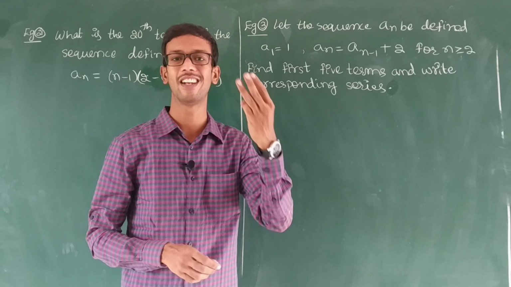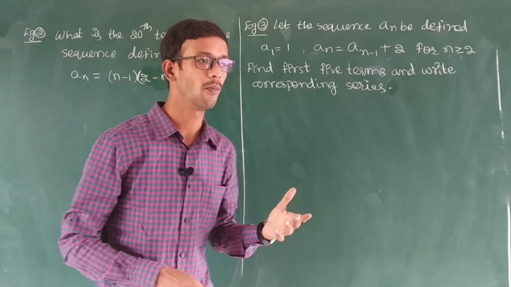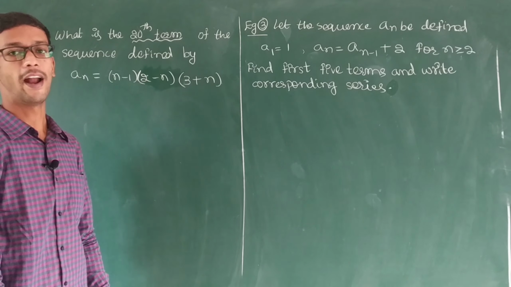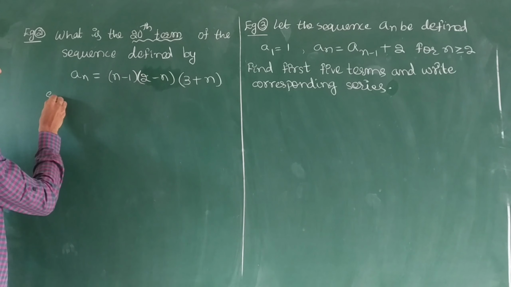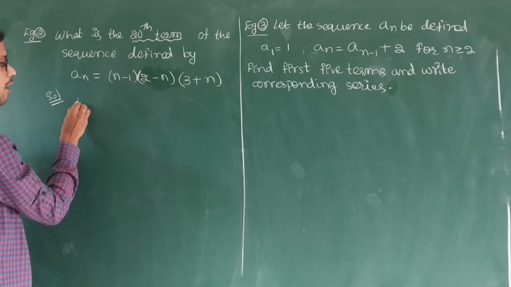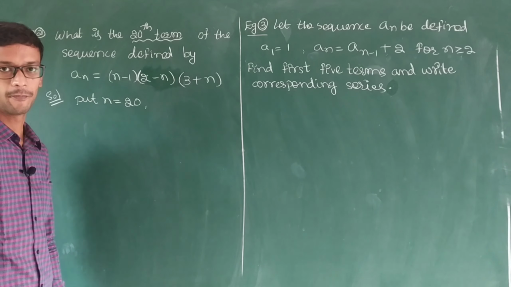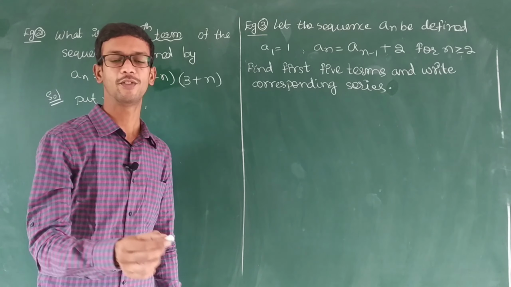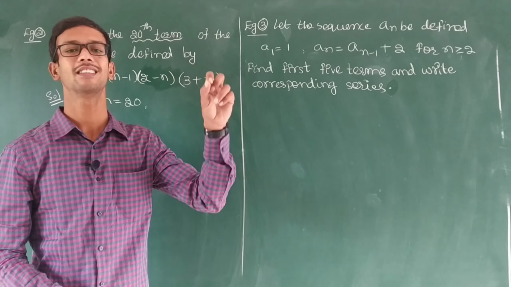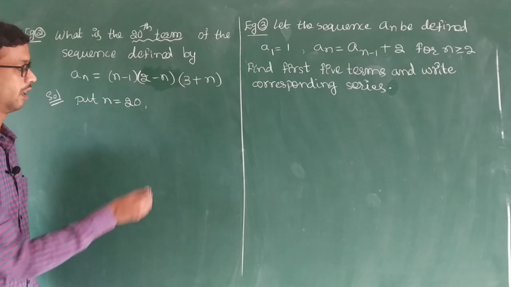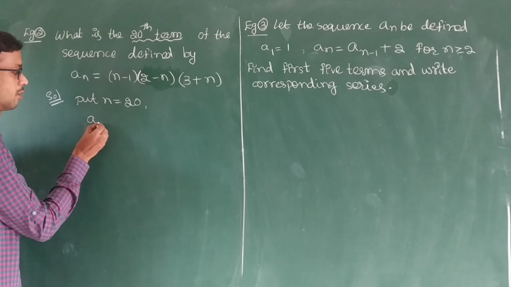In the previous problems, 3 terms were asked, but in this problem we just have to find the 20th term. So put n equal to 20. First 3 terms means 1, 2, 3. Directly asking for the 20th term, we substitute n equal to 20.